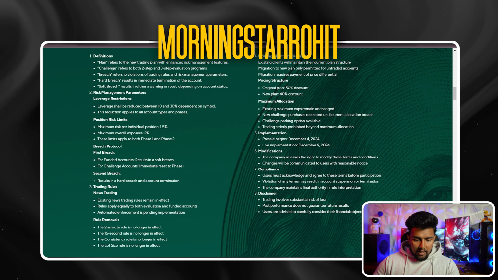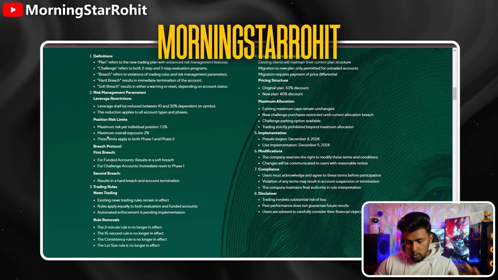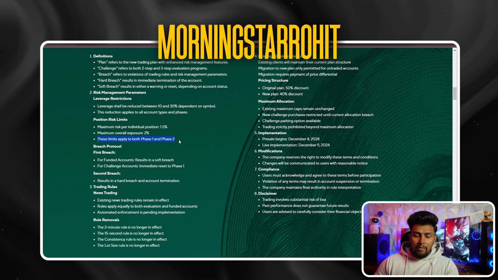But they have added this rule where you can't risk more than 1.5% per trade, and if you do averaging, your maximum risk exposure should not exceed 2% in one particular open position. So on a legacy account or a classic account, you can risk 3% per trade, and only if you risk above that will your account be breached. But here you can risk only 1.5%, and maximum, even after averaging, 2% only. Now the most important thing is, this rule applies to phase 1 and phase 2. This is the main thing.